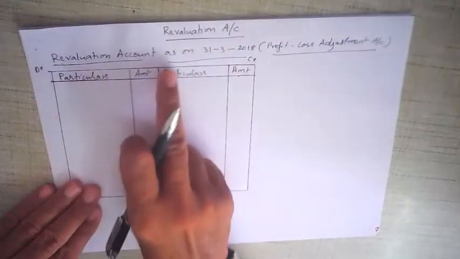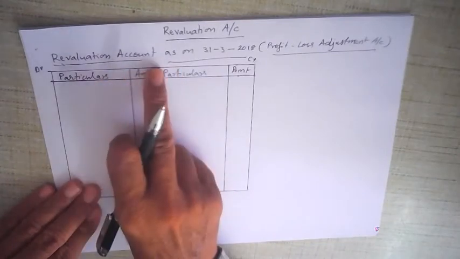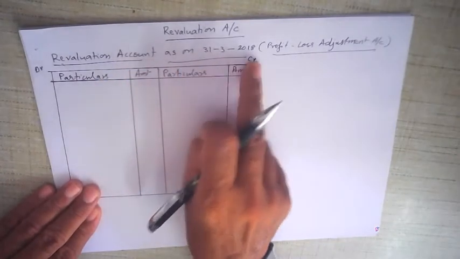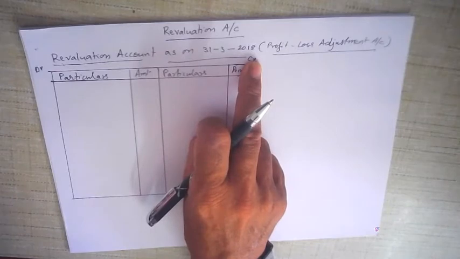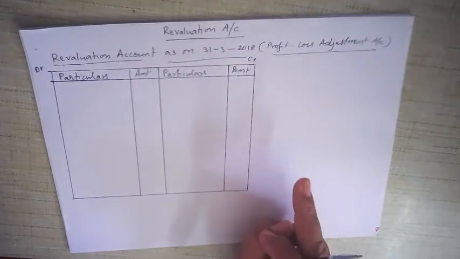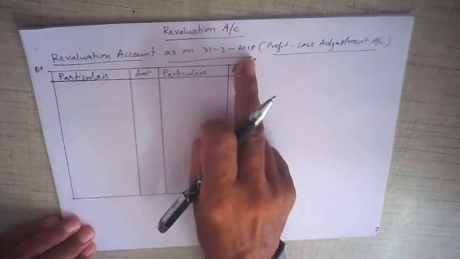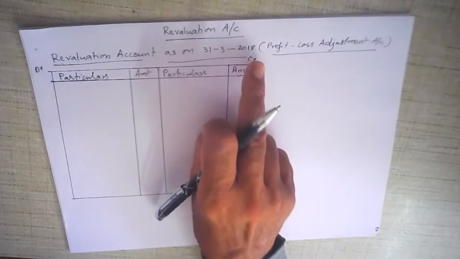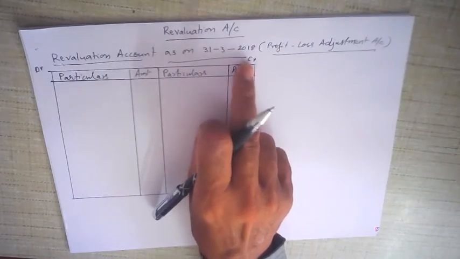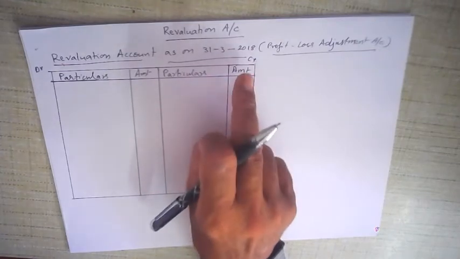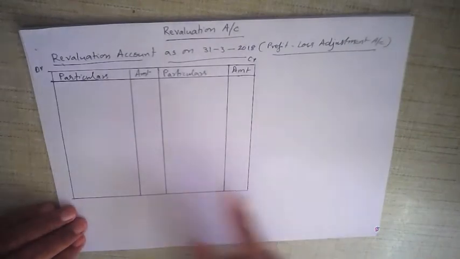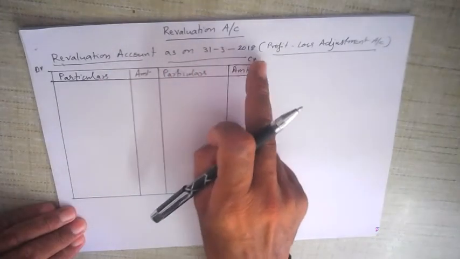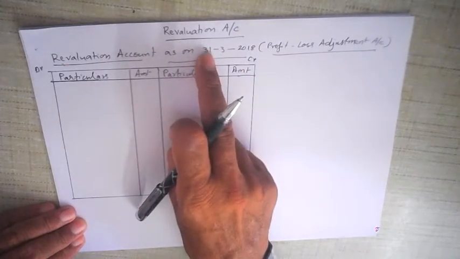This is what you will write in the title: revaluation account as on 31st March. It is not always at the end of the year; sometimes the revaluation account is prepared in between, whatever the date may be. For example, a new partner may be admitted on 1st July. Then a revaluation account has to be prepared on 1st July. So it depends. The date is not always the end of the financial year. In this case, I have written end of financial year, but it is not necessarily so. It can be prepared anytime during the course of the year, whenever there is a change in the ratio. So revaluation account as on 31st March 2018, or whatever the date is given in the question.